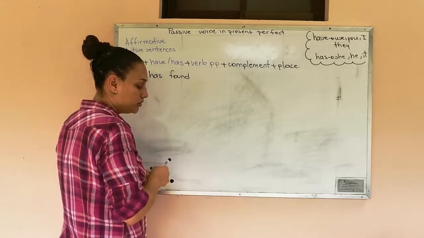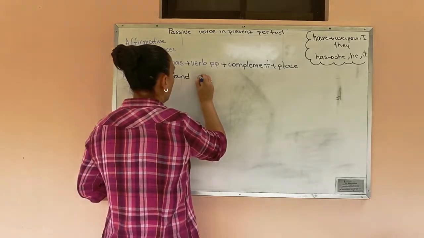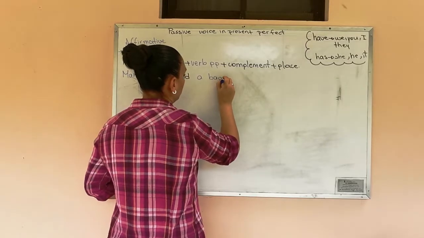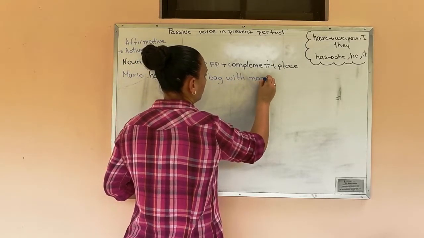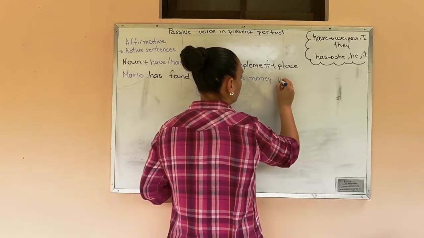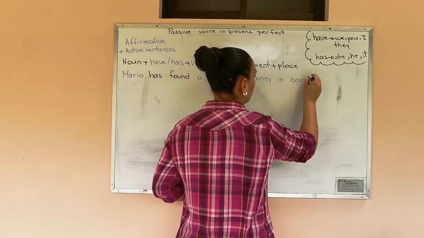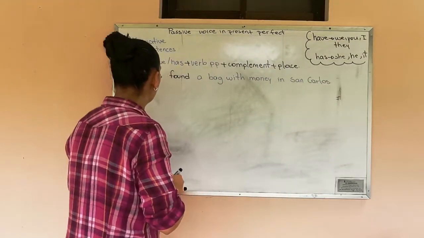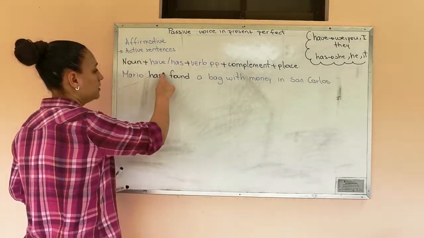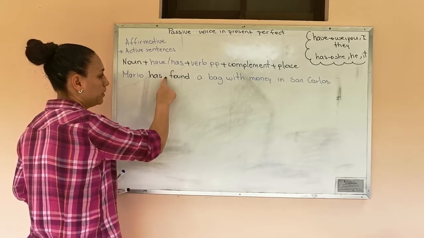Mario has found a bag with money in San Carlos. Remember, this is a sentence in present perfect.